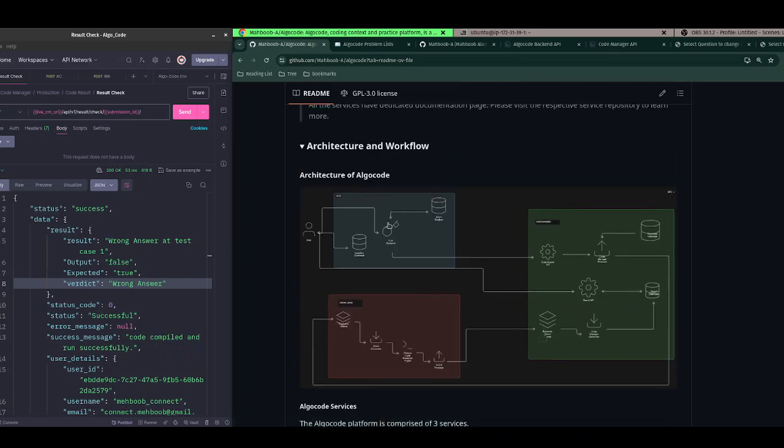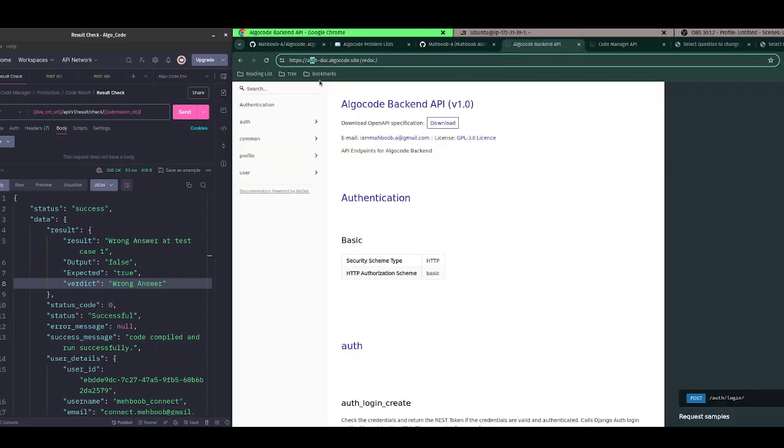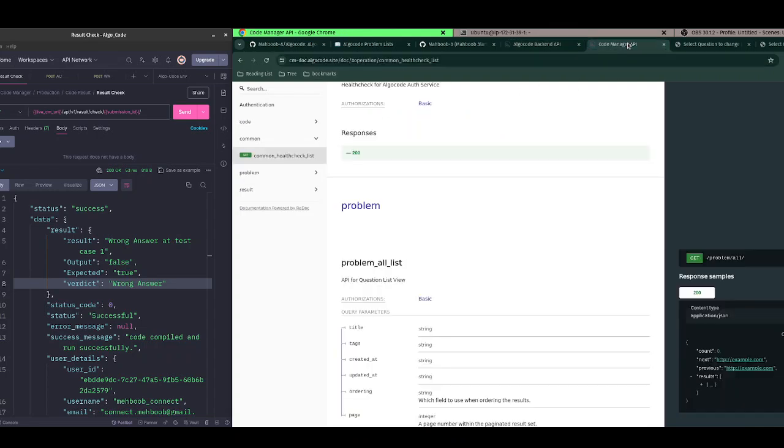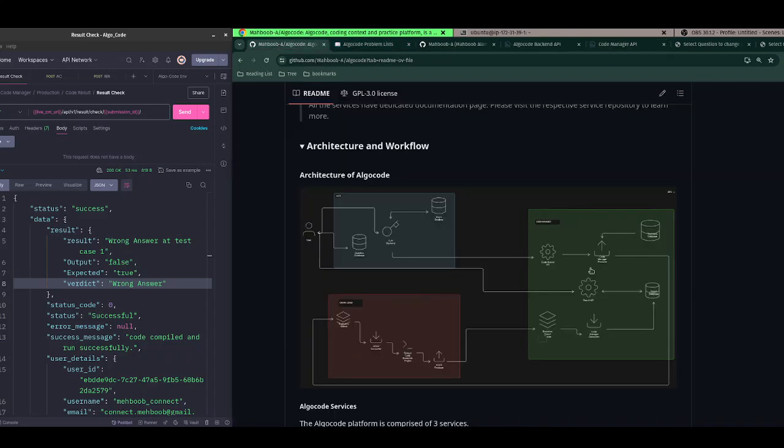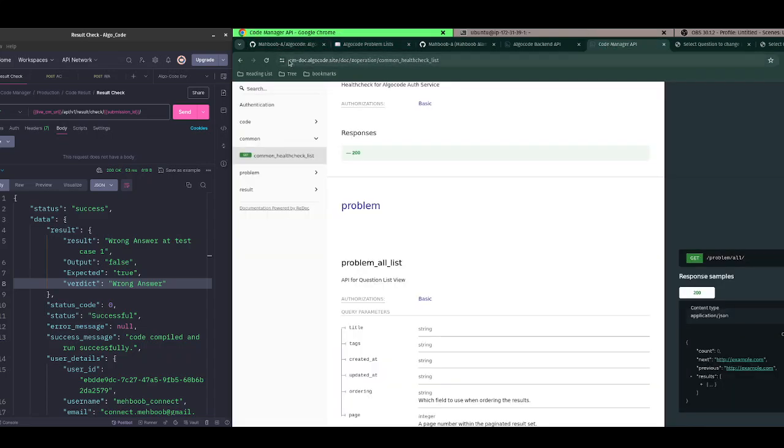Yeah. So this is the auth service. Documentation for this auth service is this one, and it is running on auth doc algocode.site. And this is the documentation for the code manager service. You see, it is running on cm.algocode.site. So I'm actually reusing this algocode.site for all the services, or all the things I need to access.